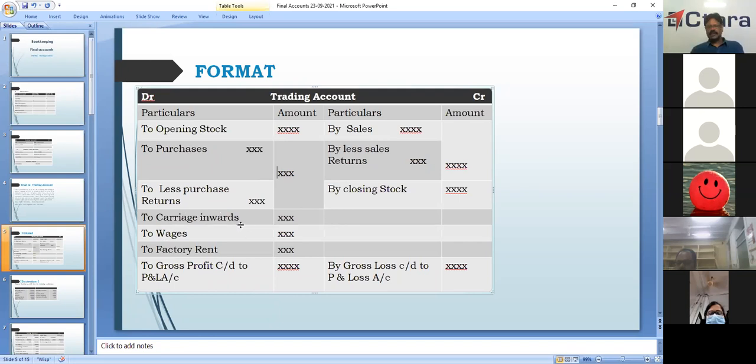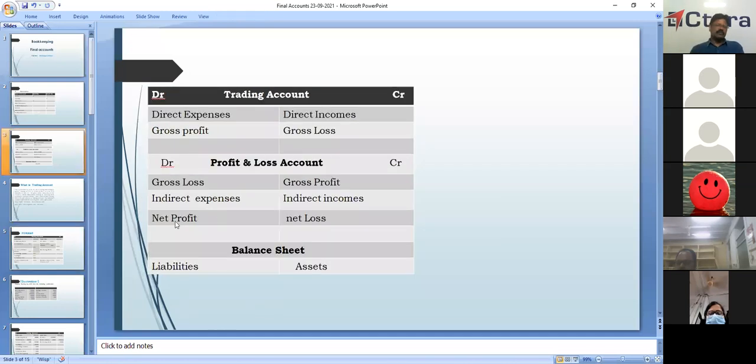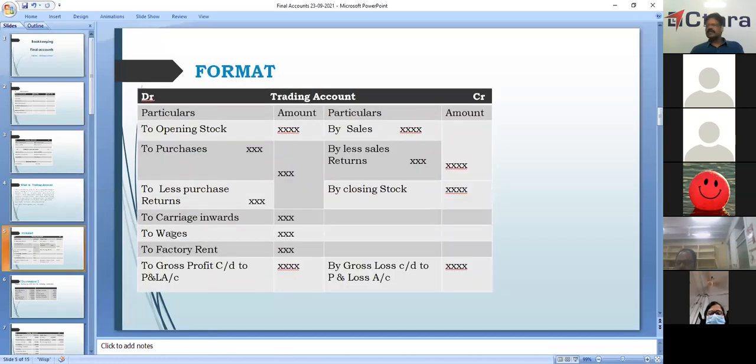Then wages. We have employed some labor in the factory or workshop, and what we do is pay wages. We pay salaries to the staff working in the office, and for laborers, we pay wages. Then factory rent. We have to pay factory rent also. All the expenses attributed to making the production are shown on the debit side.